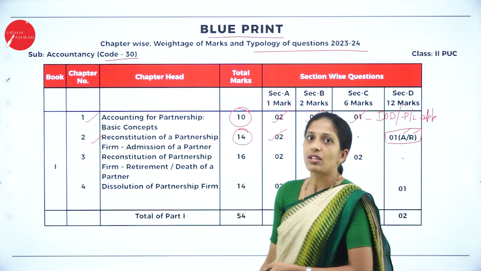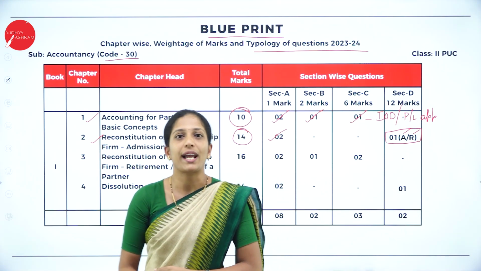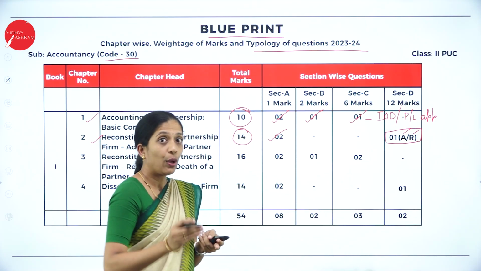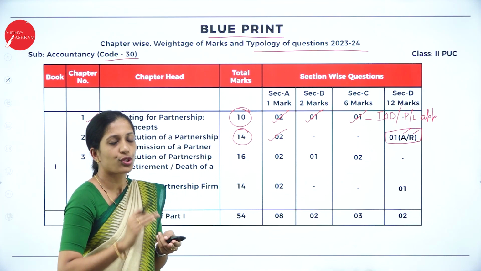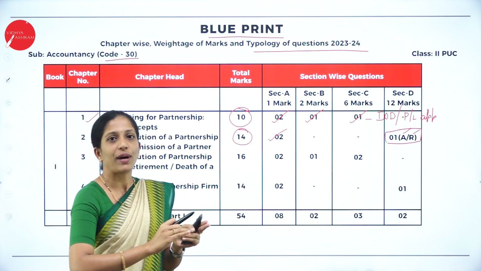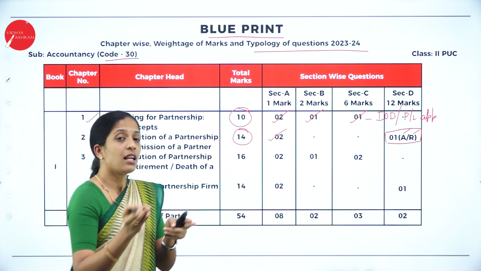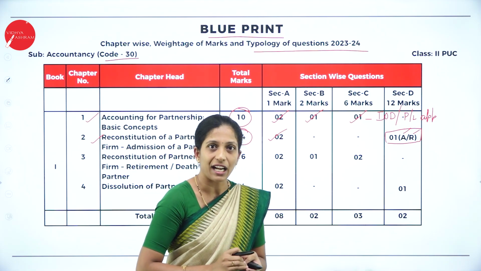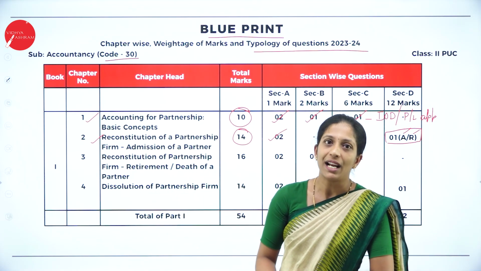So what is the weightage? That is 14 marks, where you can get 1 mark 2 questions as well as 12 marks 1 question, where you will be having an alternative. So be prepared for both admission 12 marks as well as retirement, because either admission or retirement comes, but most of the time they have asked the 12 marks problem from the admission chapter.